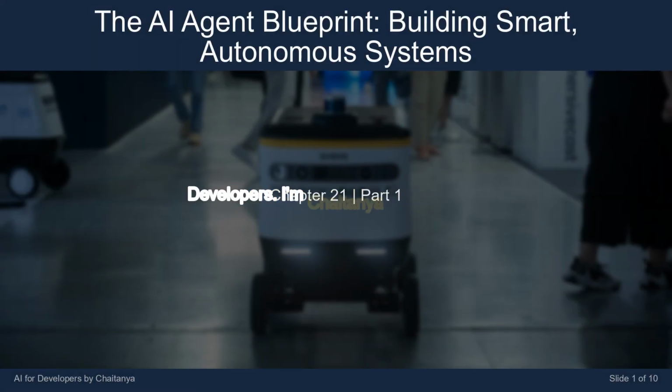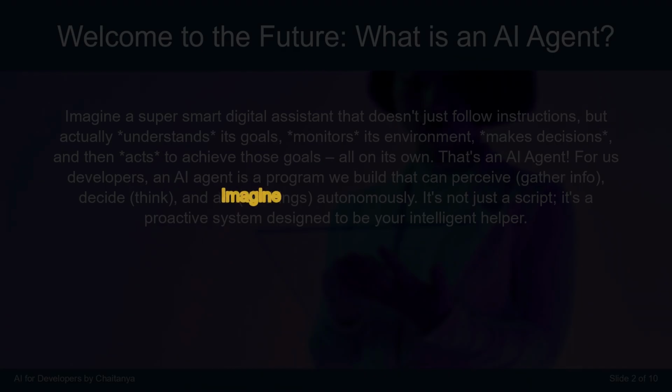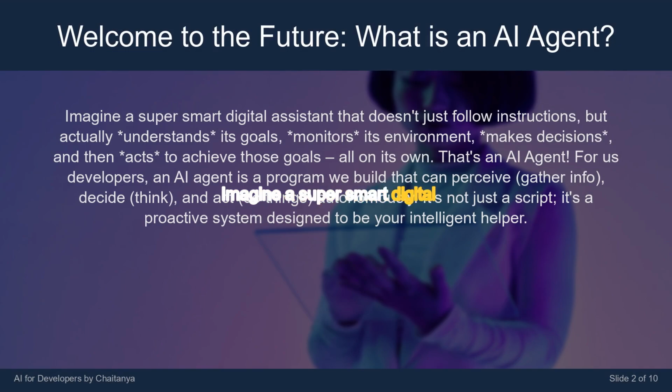I'm Chaitanya talking bot. Today's lesson is titled The AI Agent Blueprint, Building Smart, Autonomous Systems. Imagine a super smart digital assistant that doesn't just follow instructions, but actually understands its goals, monitors its environment, makes decisions, and then acts to achieve those goals, all on its own.